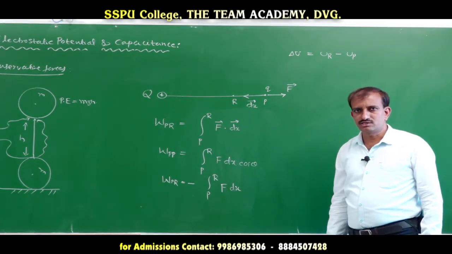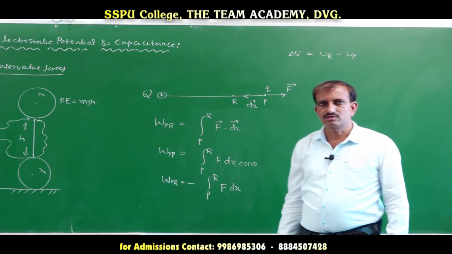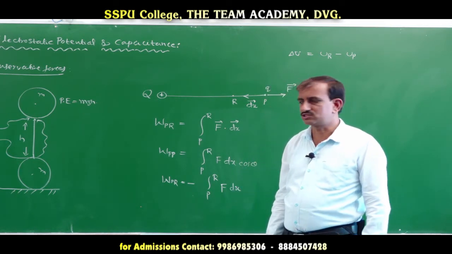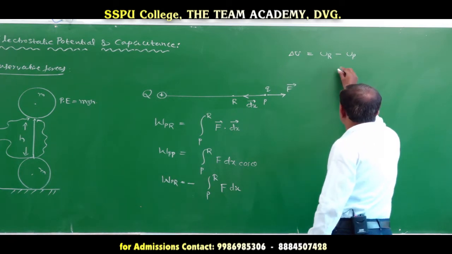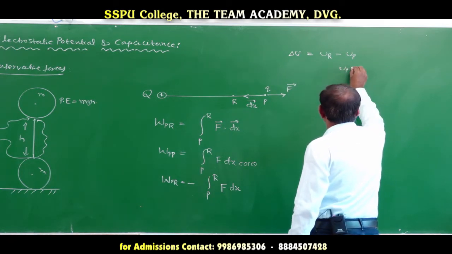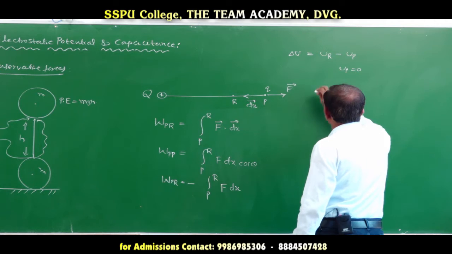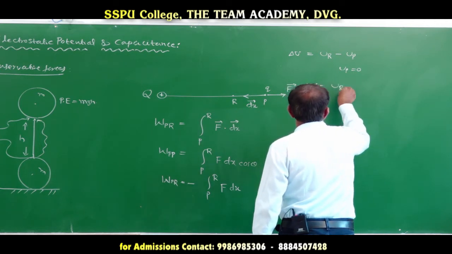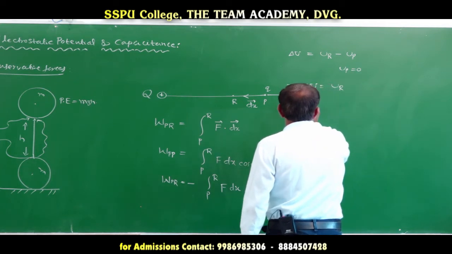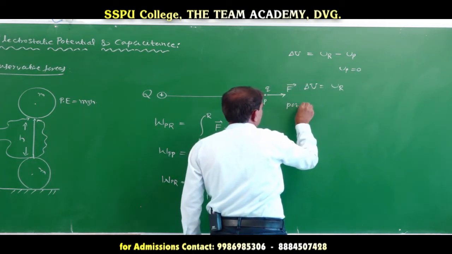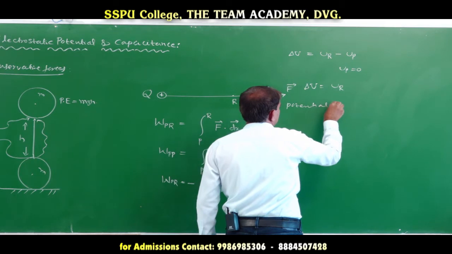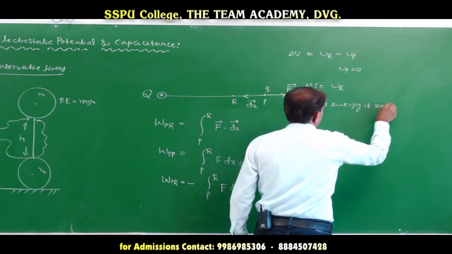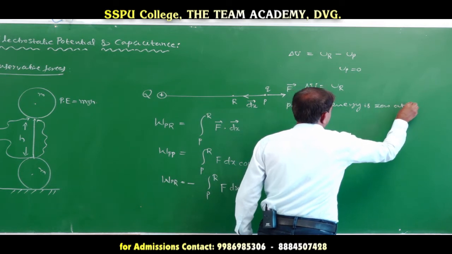A convenient choice is to have the potential energy at infinity be 0. So the potential at P is equal to 0, and therefore delta U is equal to U_R. So the potential energy is 0 at infinity.